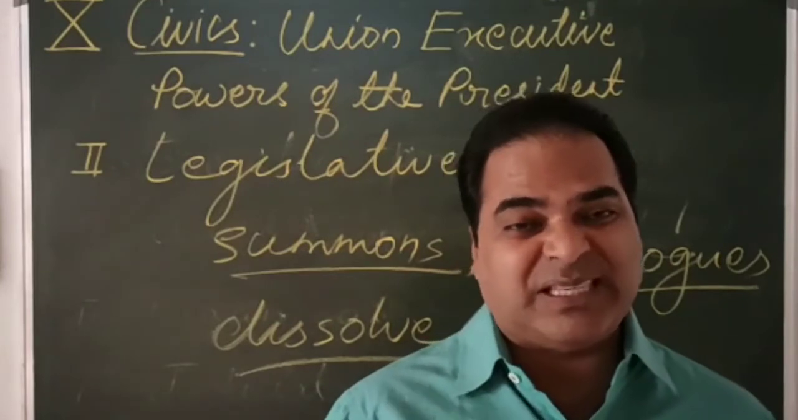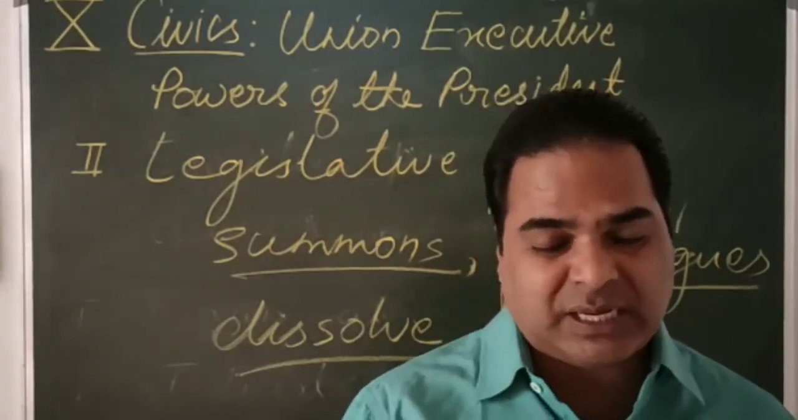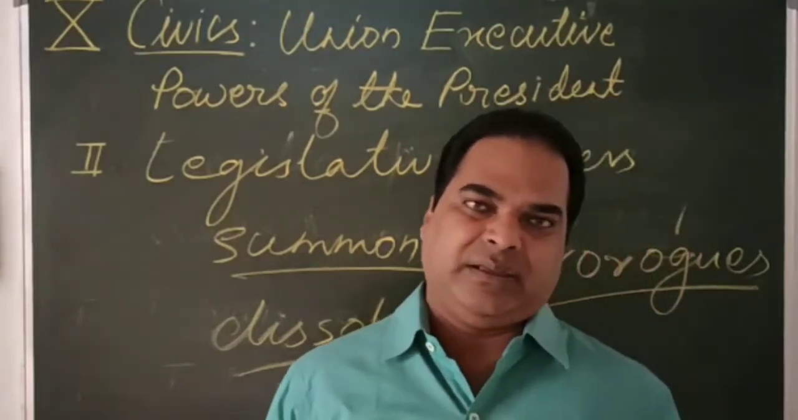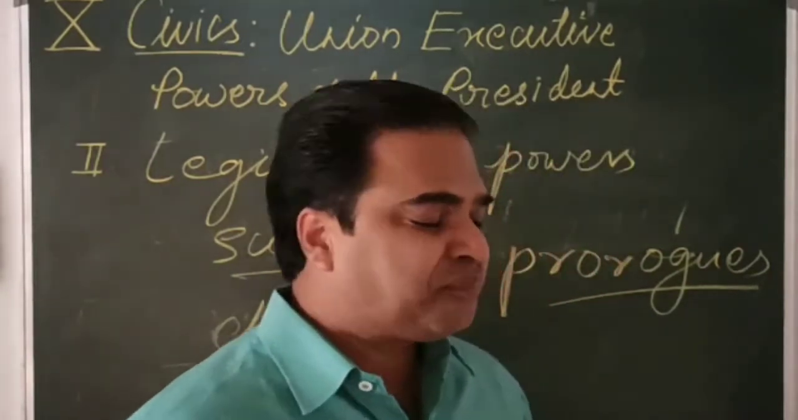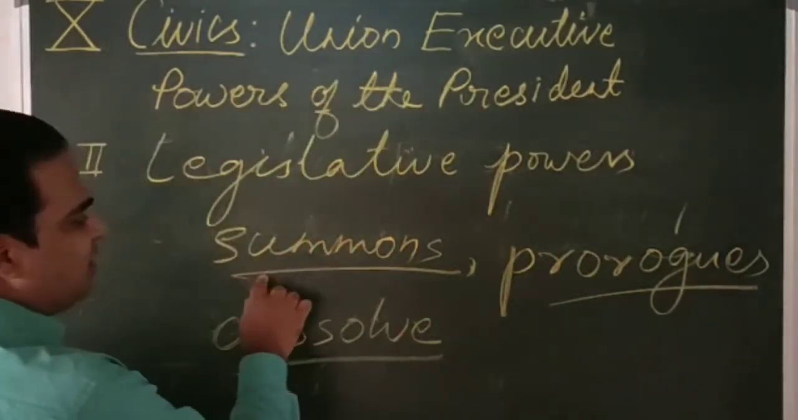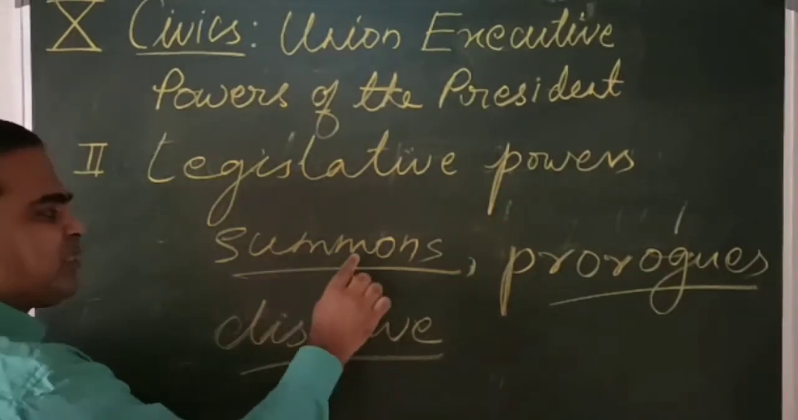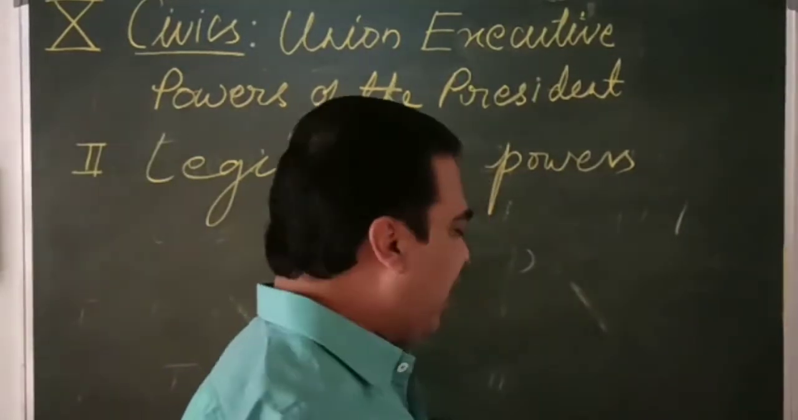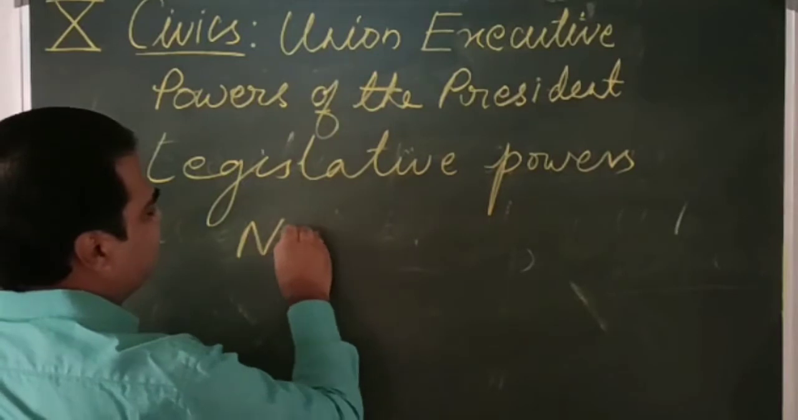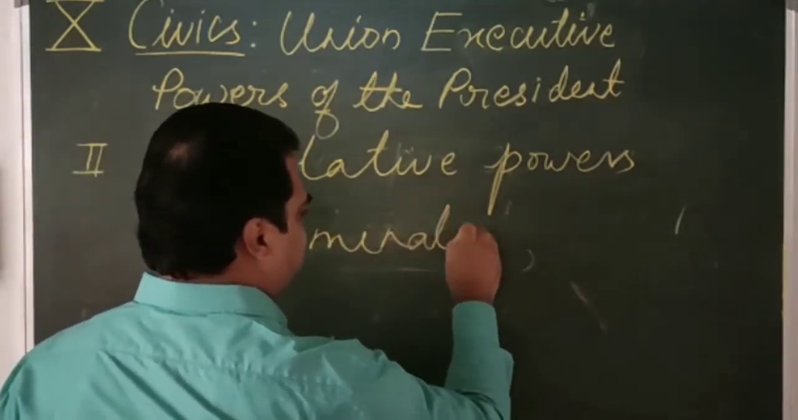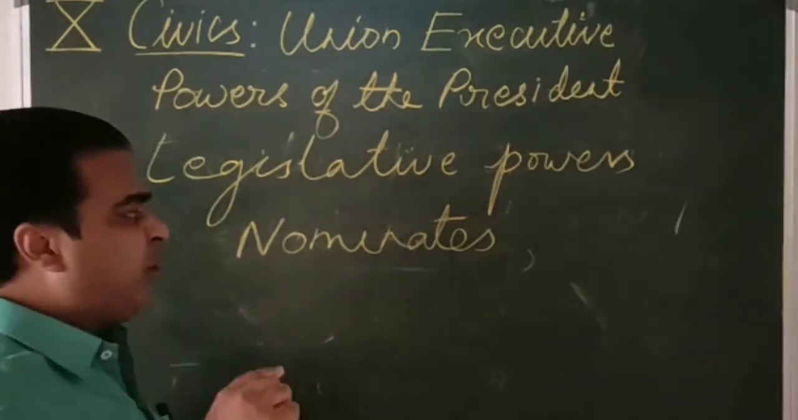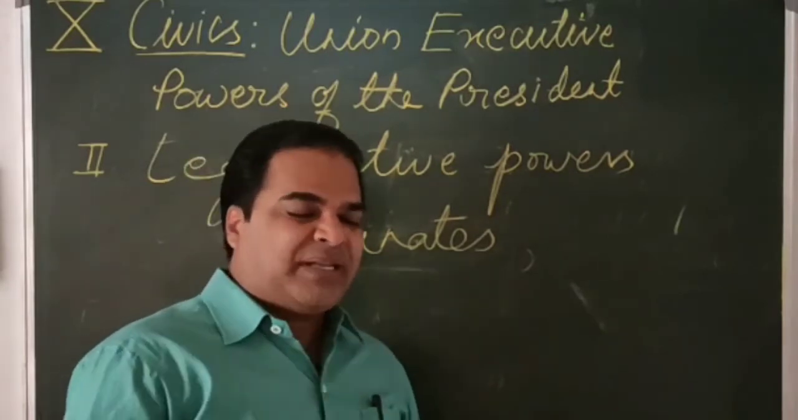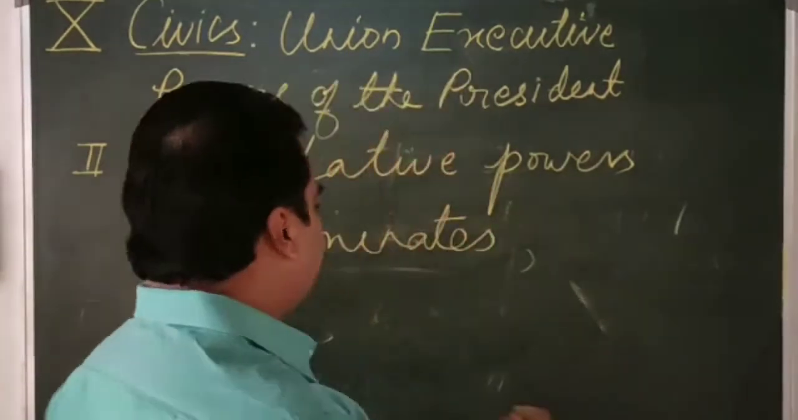If the prime minister and the council of ministers, or the entire government, is not in a majority, at that time also the president can dissolve the house. So this is all about the legislative power of the president. The president has the power to summon, prorogue and dissolve the house. The next one we have is nominates. As I taught you in the previous class, the president nominates 2 members in the Lok Sabha.